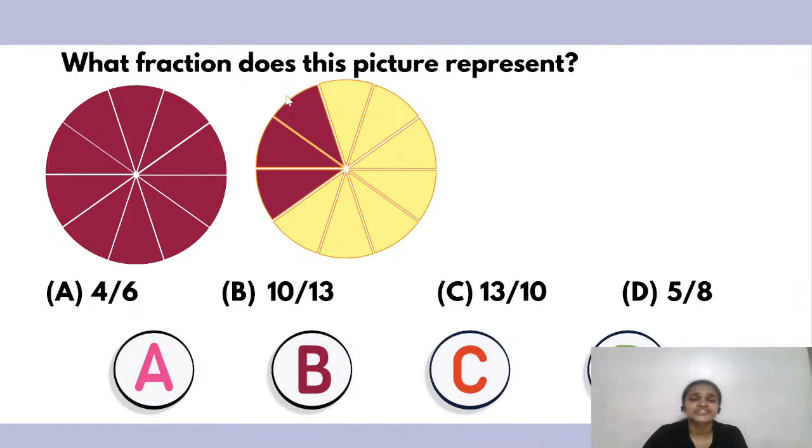So, what fraction does this picture represent? Once again, we have to look at the whole picture. This is the whole circle which is shaded, and this part that is shaded. Okay, so look at it carefully and give me the answer. You'll have simply 1 minute to answer this question.